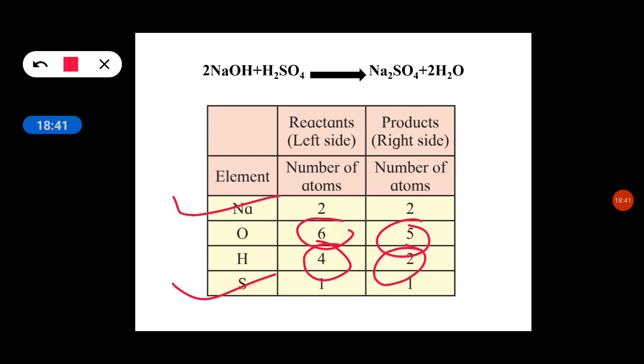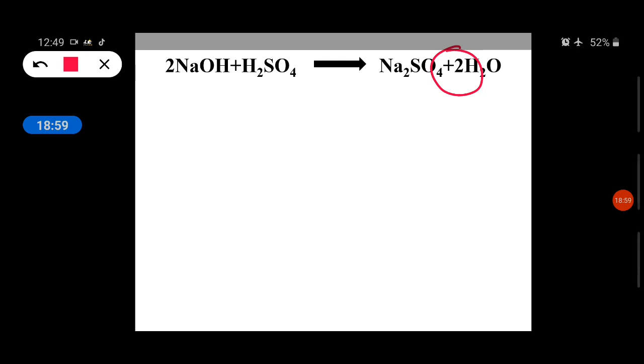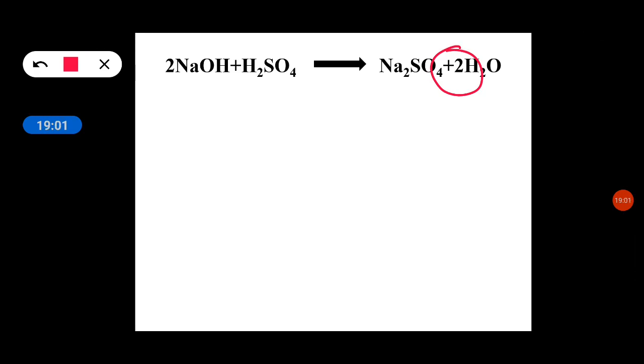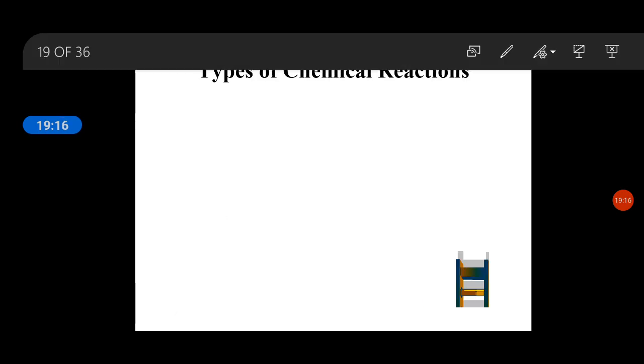Now here we are going to apply a factor 2 to the product H2O for balancing the equation. Just see the coefficient 2 that we added to H2O. Now check whether the equation is balanced or not. When you observe this, you find that the equation is balanced.